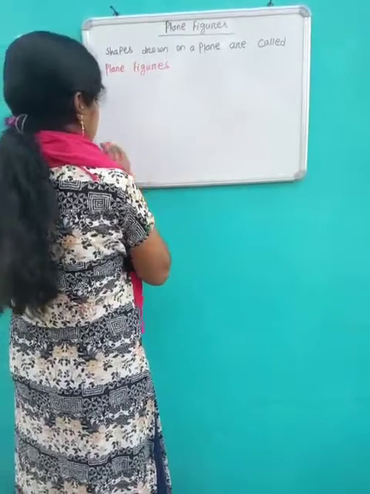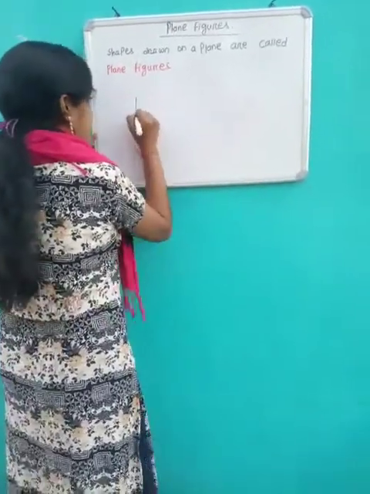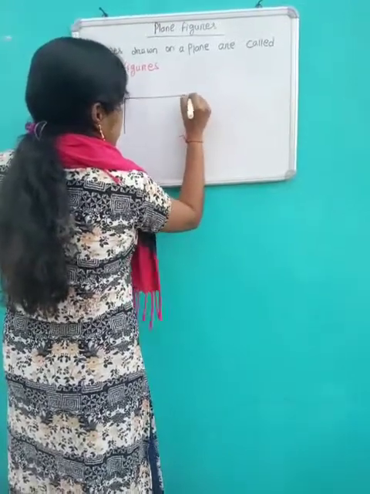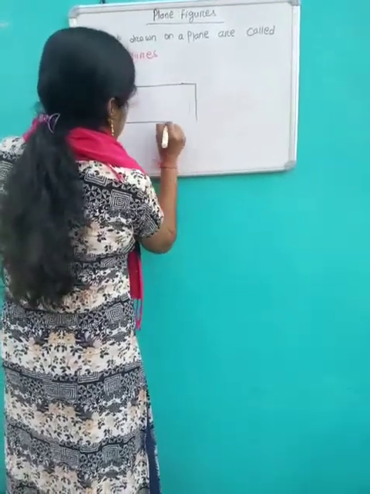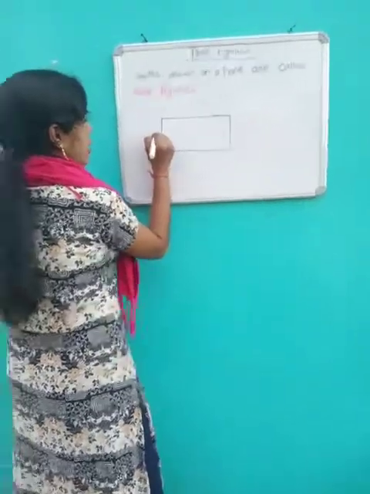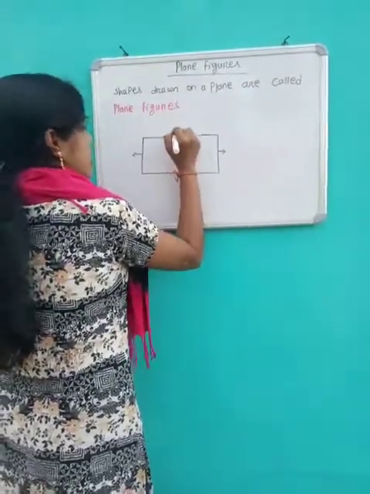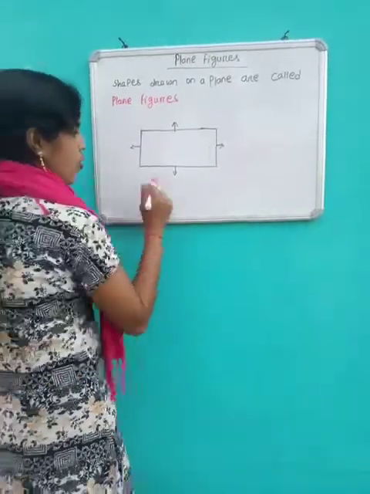See here, now I draw a rectangle. How many sides and how many vertices does this rectangle have? This rectangle has four sides.